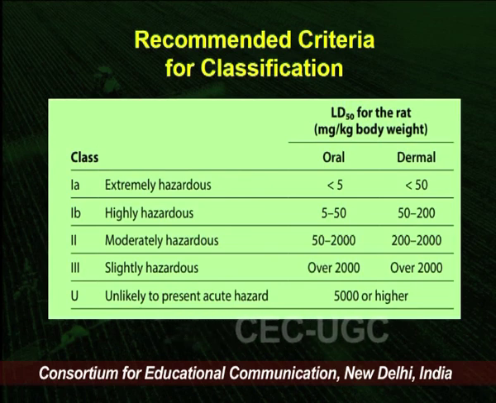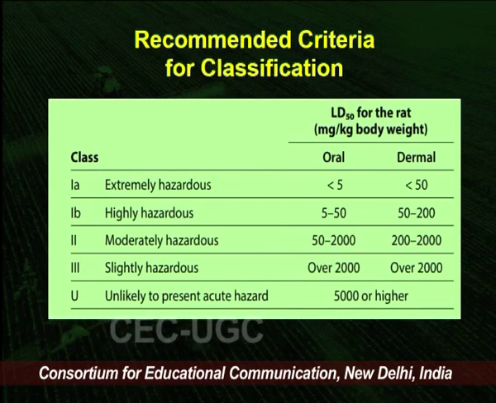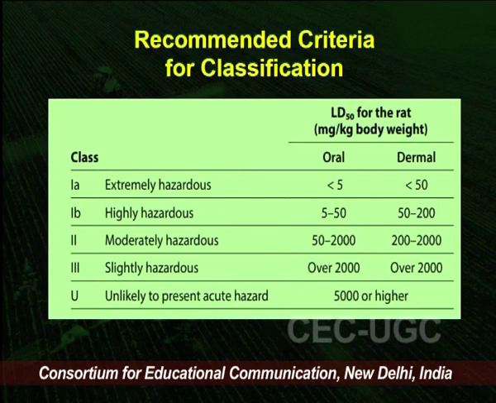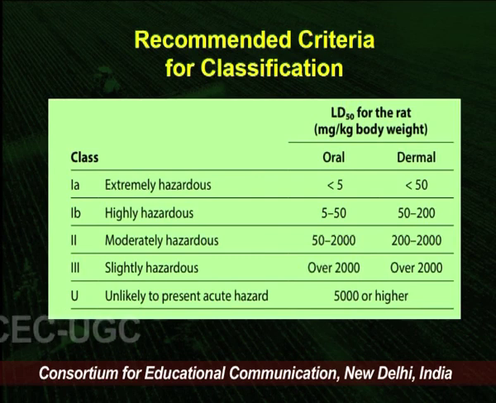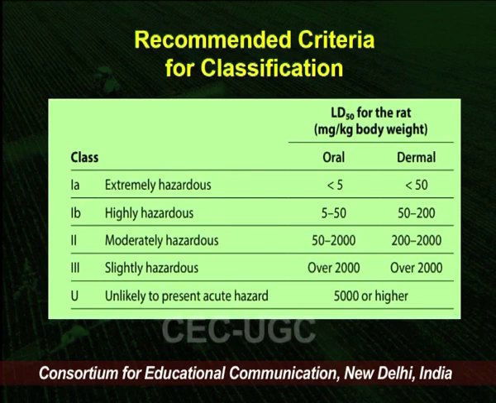Now, this recommended classification of toxicities is not the end. A lot of toxicities are nowadays assessed. They are oral toxicity, dermal toxicity, reproductive toxicity, and cytotoxicity, and all these factors are taken care of for different aspects to make a better and healthy world, not only for us, but for others like the animal kingdom also. They are also exposed to these types of chemicals, so we must keep the environment healthy and free from these toxicants.